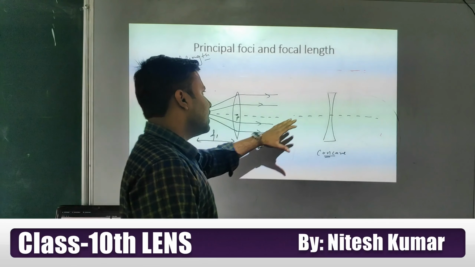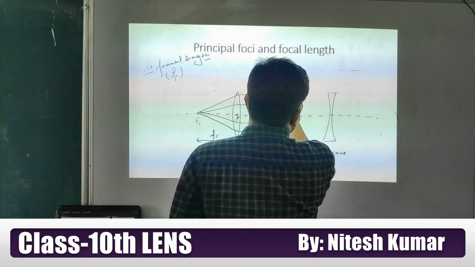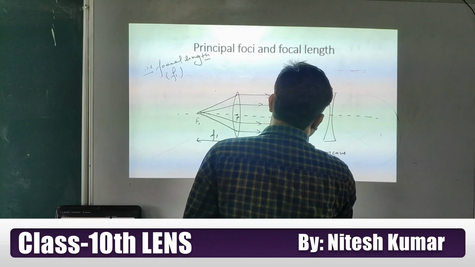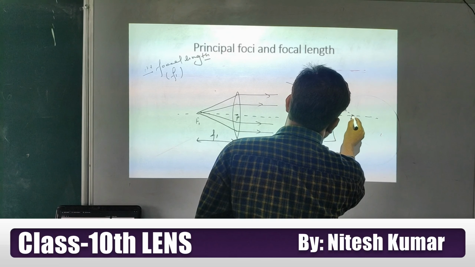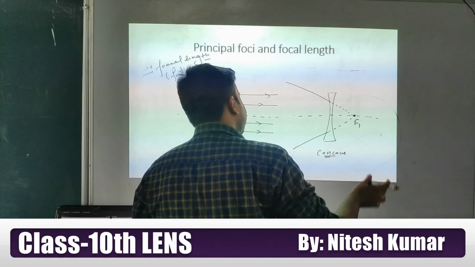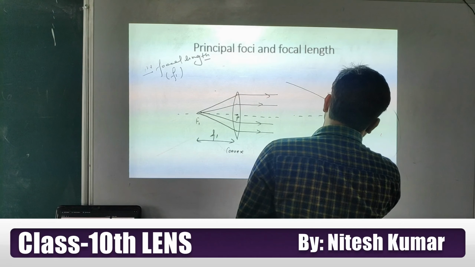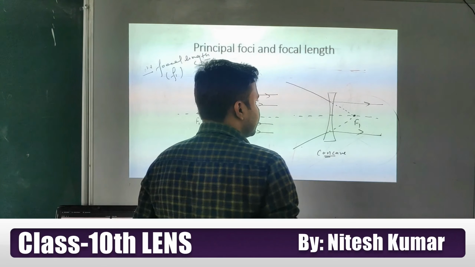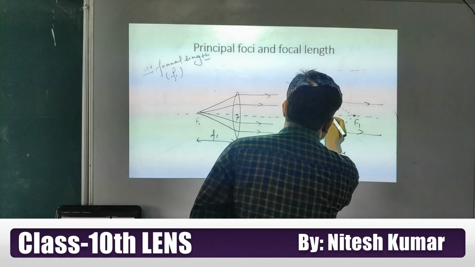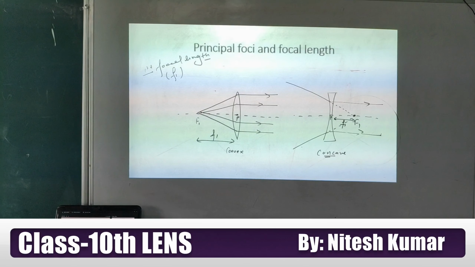Okay students, now in the case of a concave lens, the ray is coming towards this focus point, this one, f1. After refracting through the concave lens, it will be parallel to the principal axis. Try to understand. So this focus point is called the first focus point, and the distance between this pole and this first focus point is f1, that is called the first focal length.